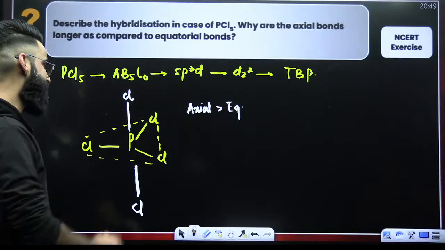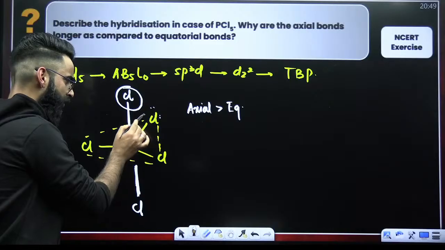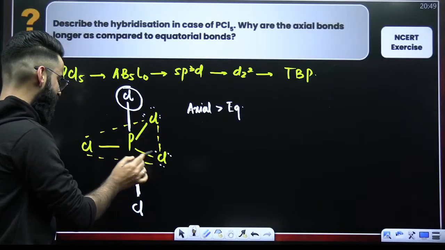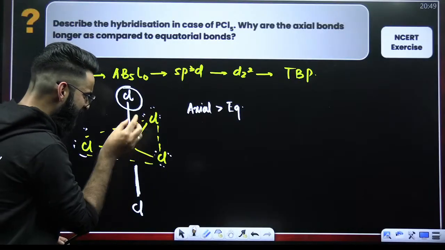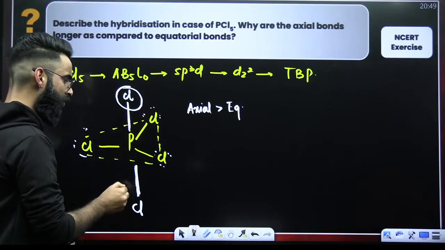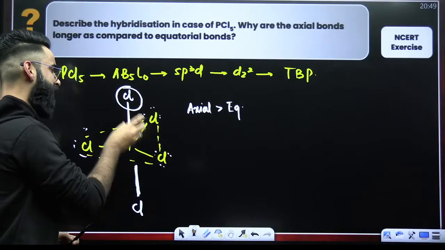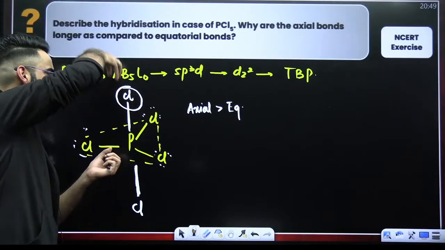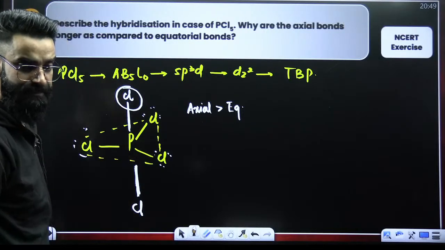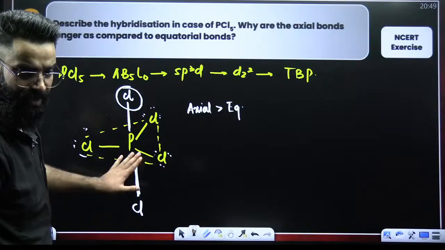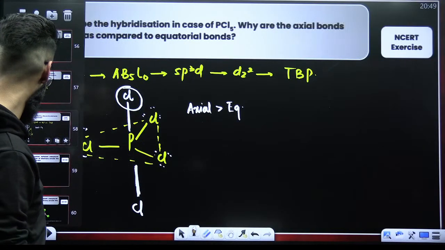The reason is that each chlorine has three lone pairs. So there will be repulsions between equatorial chlorine atoms and axial chlorine atoms. If there are repulsions between equatorial and axial chlorine atoms, the chlorine at the top will go up, so its bond length will comparatively increase, right? Again, a simple question this is. And we have discussed this as well, if you remember.